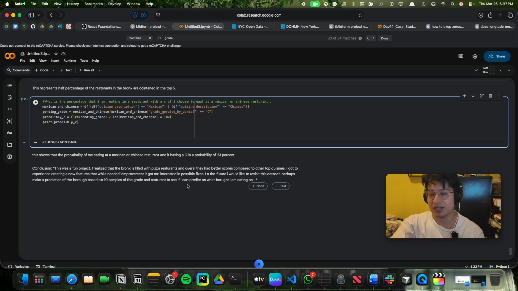so it was a great exploration. The other thing I wanted to do was make a prediction of the borough I'm in, based on sampling 10 samples and checking the grading system and the type of food around them, and then you could determine the borough, because I assume that different boroughs have different types of food, and I just want to put that to the test. So in the future I really want to look into that. But overall, this project was fun, and I'm glad to be in this class.